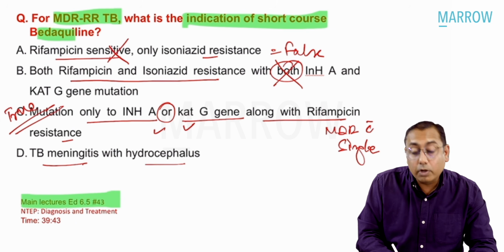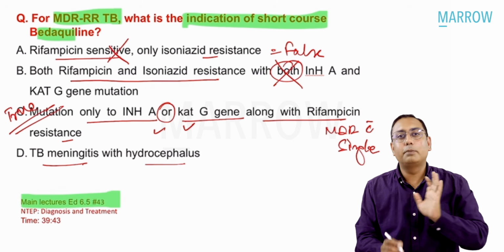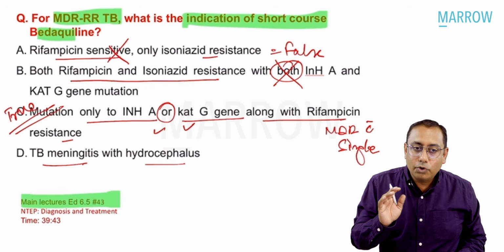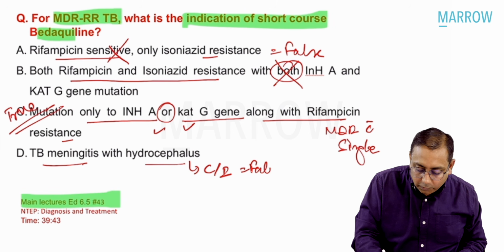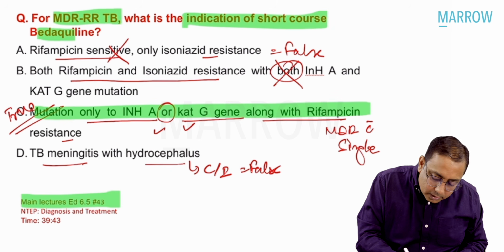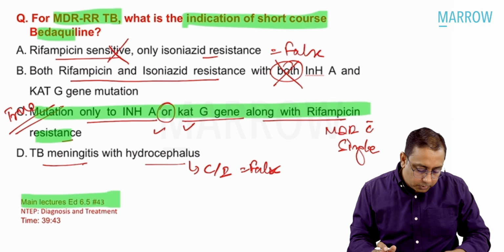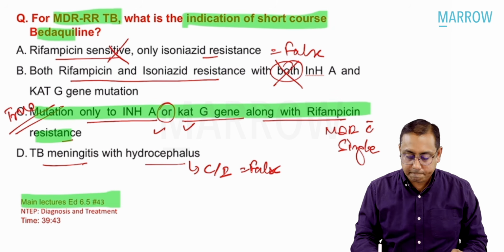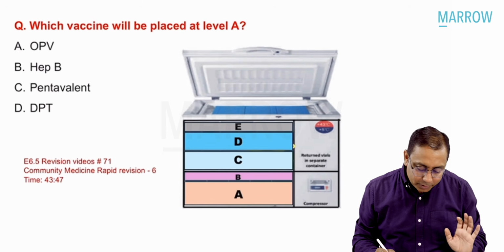TB meningitis or hydrocephalus, in fact severe TB, is a contraindication for the shorter bedaquiline containing regime. So that is a contraindication, and this is also a false option. So the single best answer I would like to mark over here is INHA or CATG single gene mutation MDR-TB cases. And now moving on to session number 2, MCQs in session number 2.